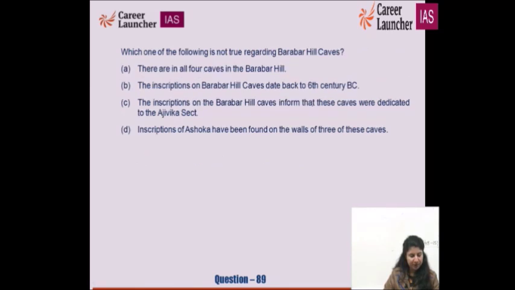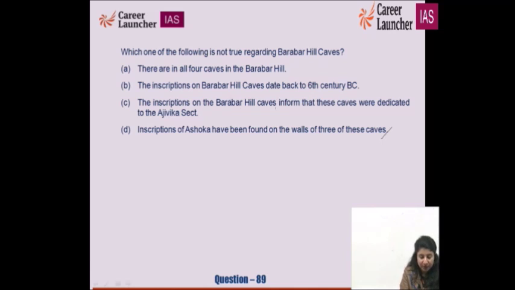Which one of the following is not true regarding the Barabar Hill caves? There are in all 4 caves in the Barabar Hill. The inscriptions on Barabar caves date back to the 6th century BC. The inscriptions on the Barabar Hill caves inform that these caves were dedicated to the Ajivika sect. Inscriptions of Ashoka have been found on the walls of 3 of these caves. This is correct. It is one of the most authentic sources which provides insight about the administration and rule of Ashoka.